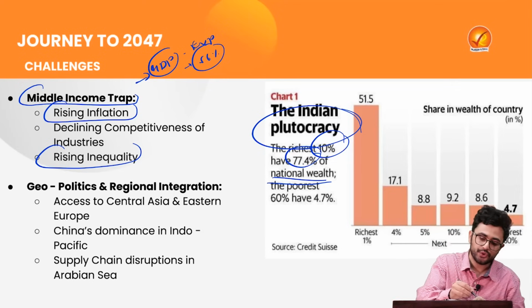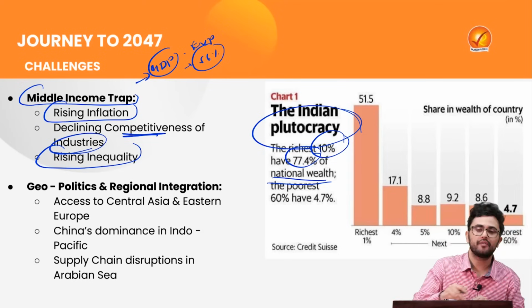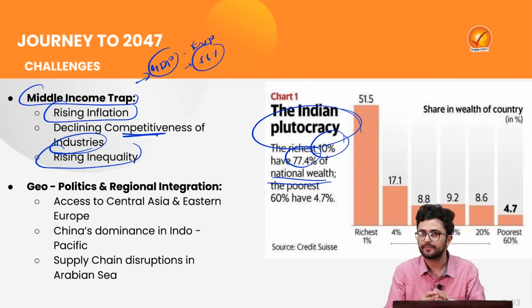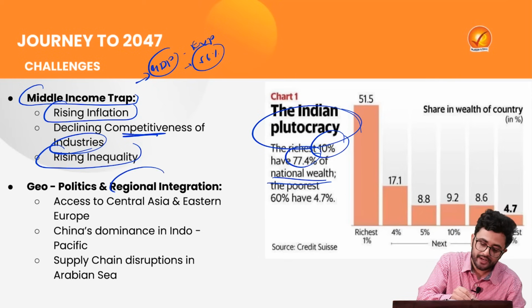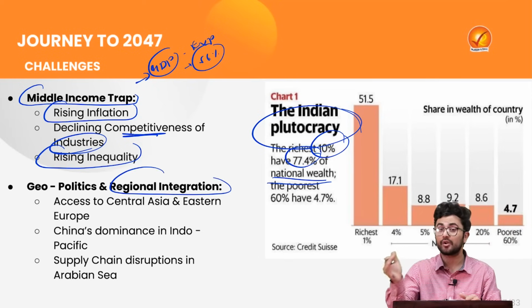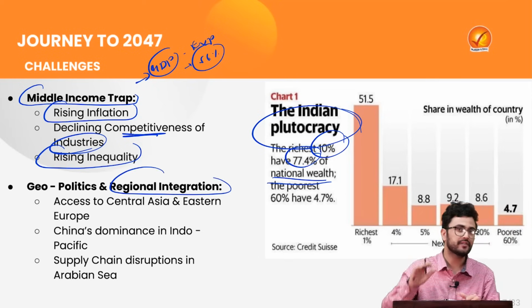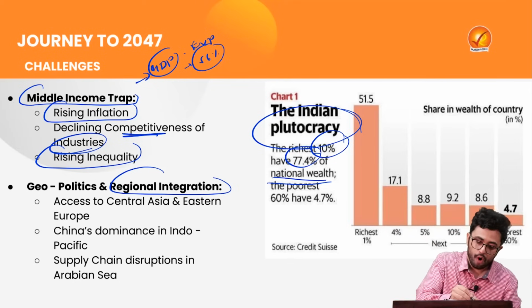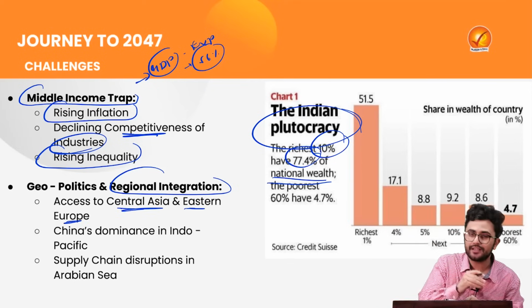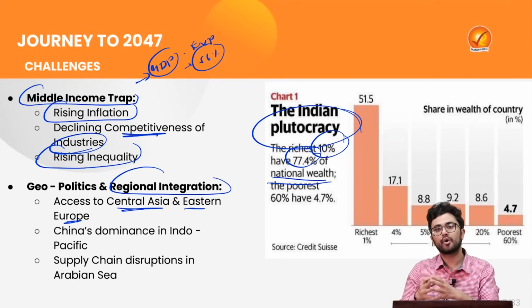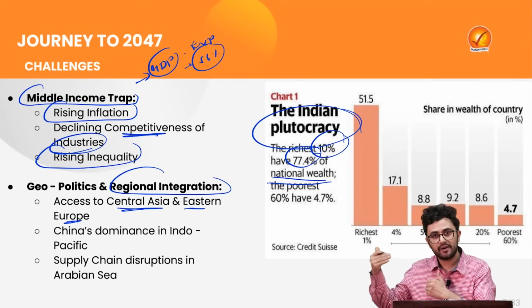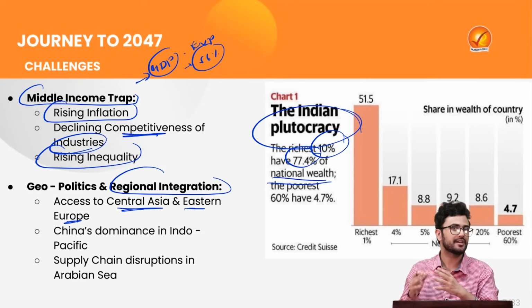And there is another issue of the declining competitiveness of our Indian industries, as we discussed. Then there are certain geopolitics and regional integration issues which can also arise in our path to become a developed nation. The first is obviously the access to Central Asia and Eastern Europe, which is curtailed because of our turbulent relations with our neighbors such as Afghanistan, Pakistan and China.